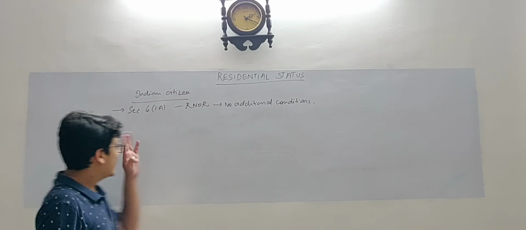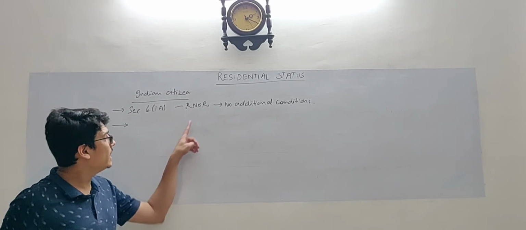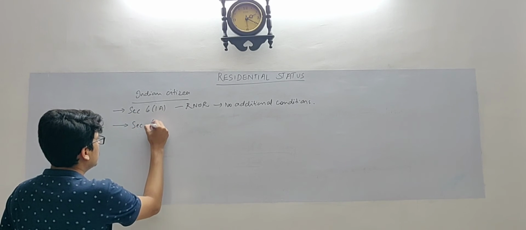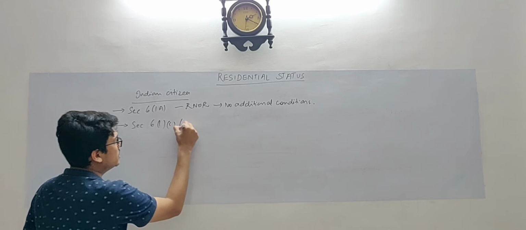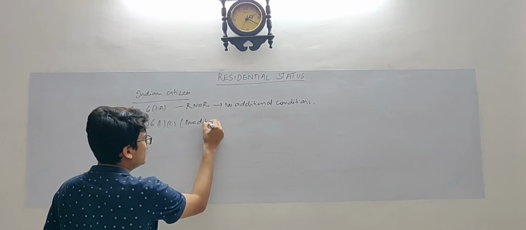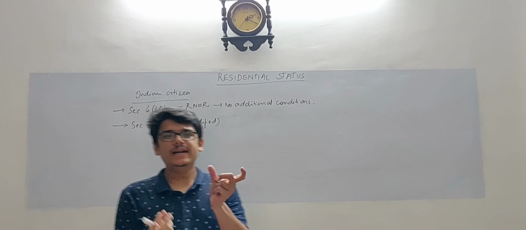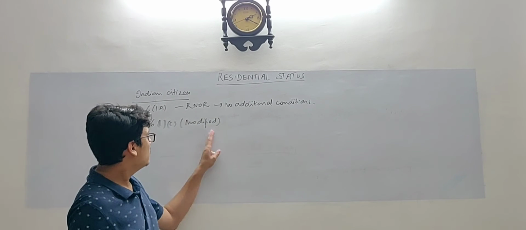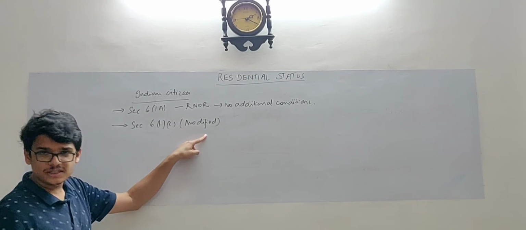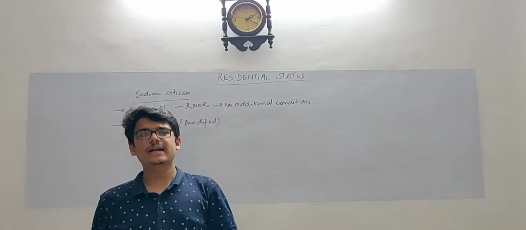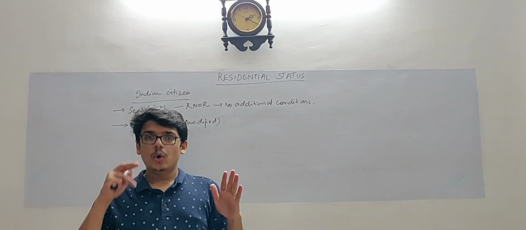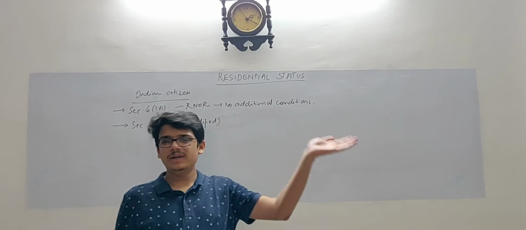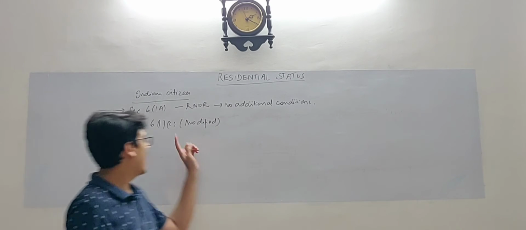Now, the next step that you have to apply, if section 61A doesn't get satisfied, next you have to see section 61C, which is a modified section. Modified in the sense, the new amendment wherein 120 days is substituted in place of 60 days. So that section has to be checked. Why do we see this as a second step? Because here there is only one condition that needs to be checked. An Indian citizen whose Indian incomes are greater than 15 lakhs. The second condition of not taxable in any other country is not applicable here.